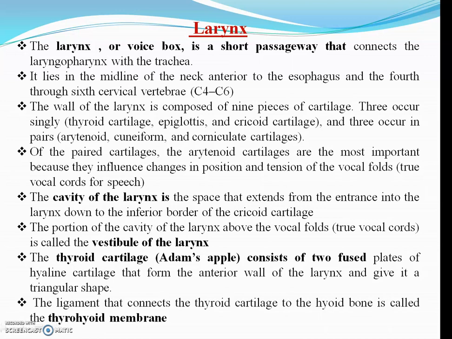Now, the larynx is the voice box. It is a short passage that connects the laryngopharynx with the trachea. Generally, it is anterior to the esophagus and extends from cervical C4 to C6.